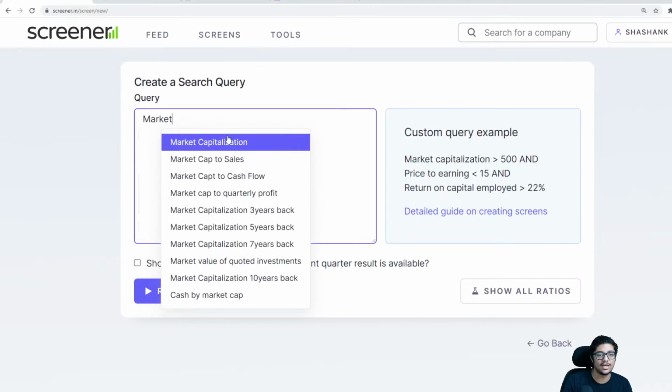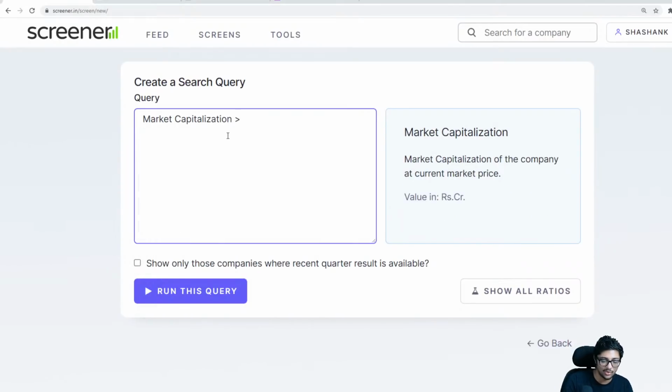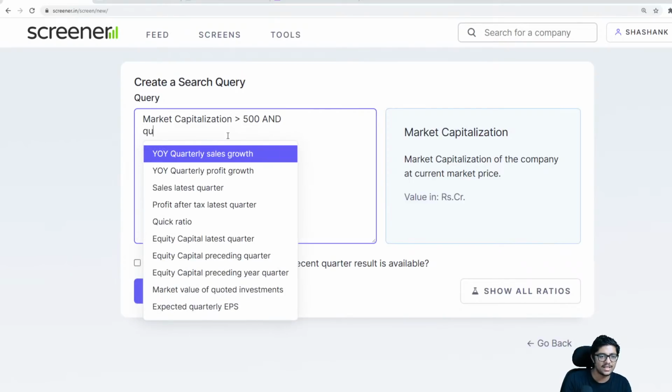Firstly, I would say I want a market capitalization of more than 500 crores, because I don't want something smaller than that. Then I want quarter on quarter sales growth and year on year profit growth. I want a company that is growing.